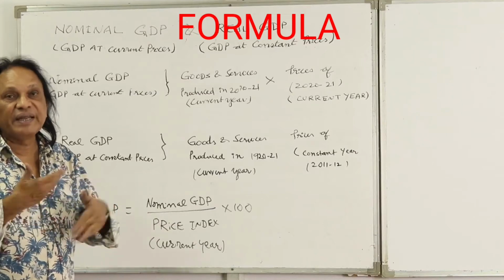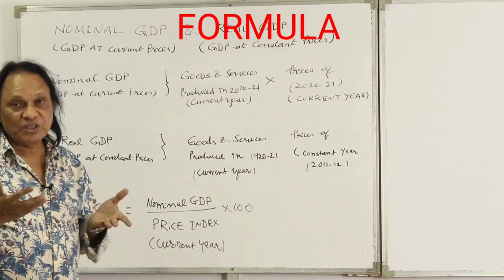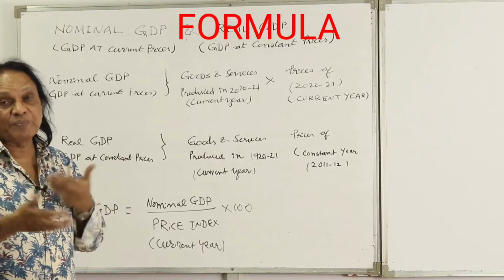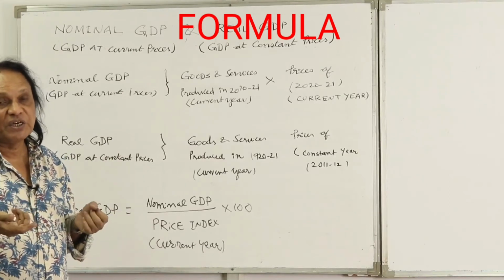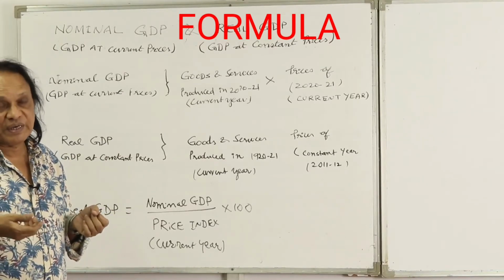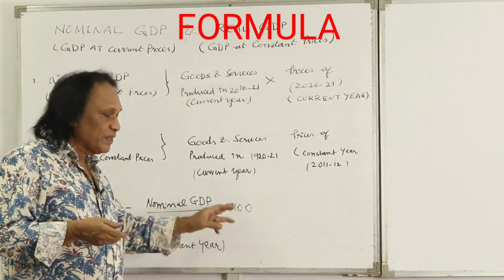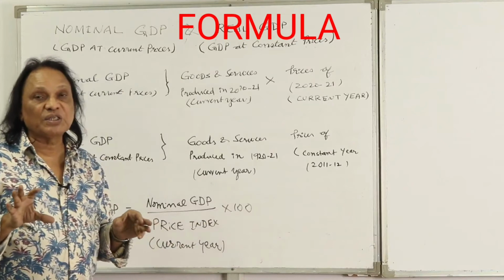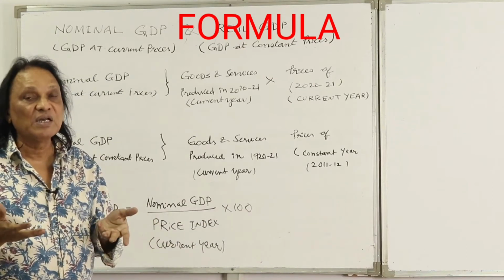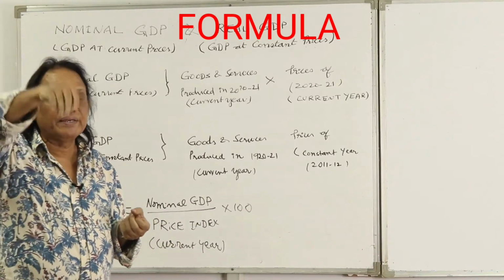Price index indicates the rate of change in prices, how much the prices have changed over a period of time. So price index of the current year into 100. And what is this 100? 100 is the price index of the base year. We take it as 100. From 100 we can estimate.